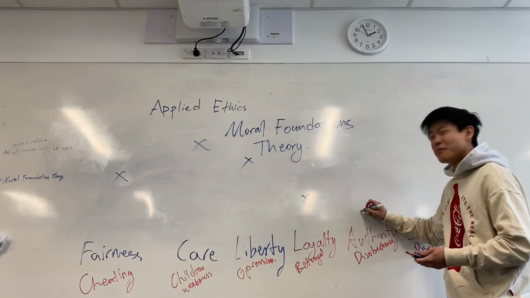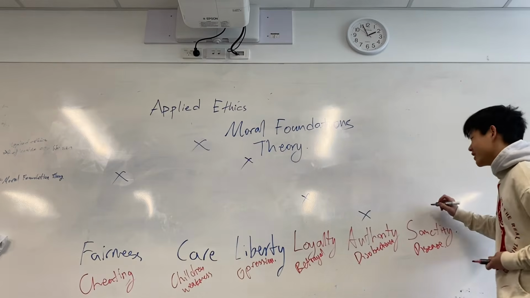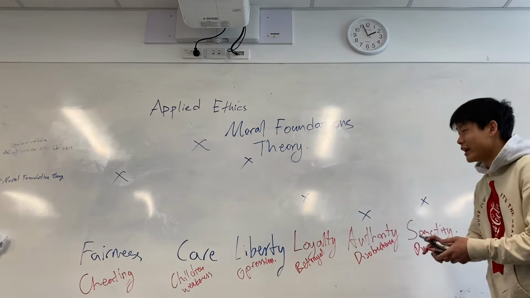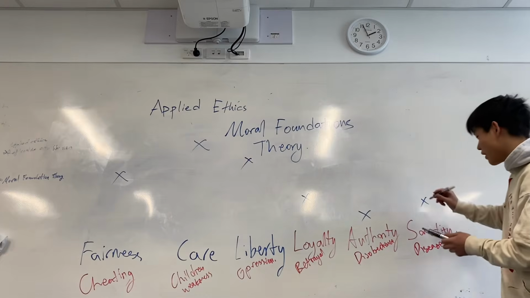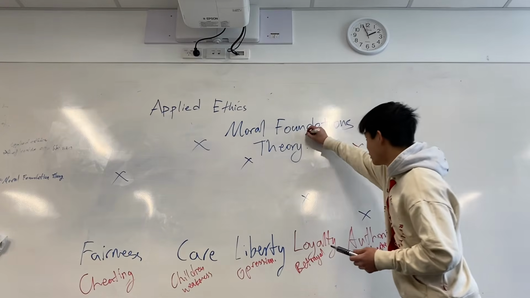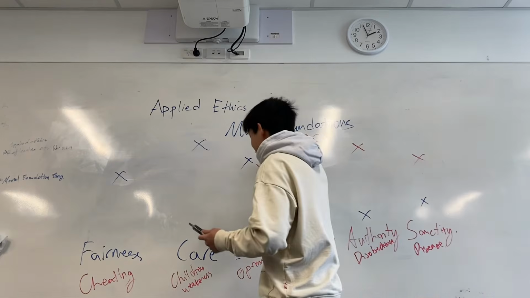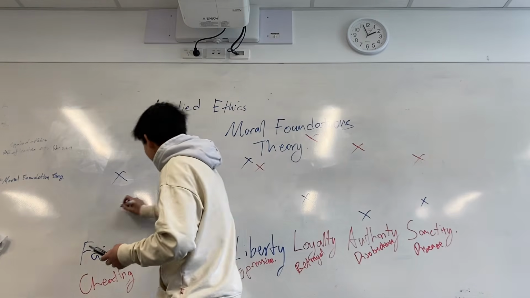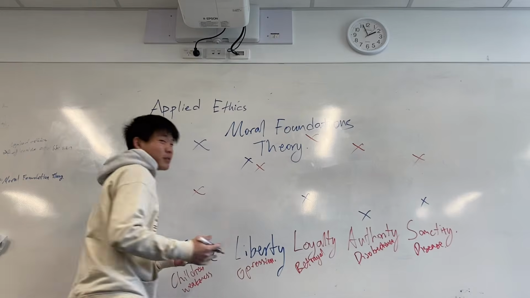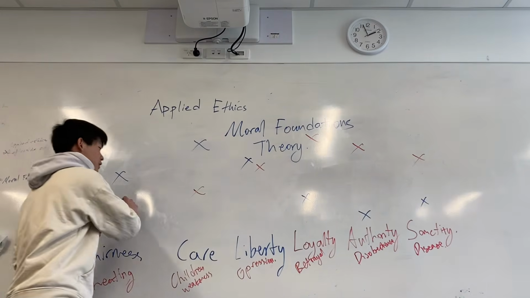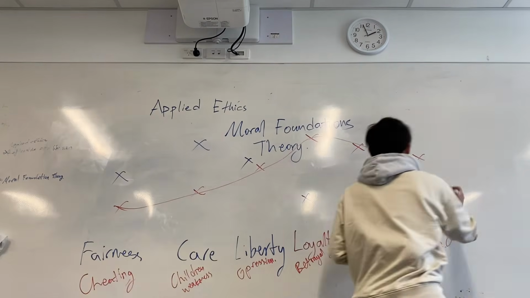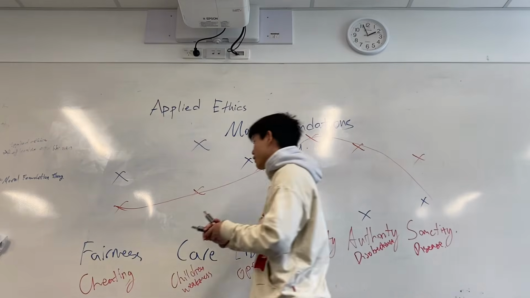And then authority, probably not very high, right? And then sanctity, also probably not very high. Meanwhile, a conservative person in the United States might value authority pretty high, loyalty probably the highest, right? Sanctity maybe up there, and then liberty, probably high as well. And then care and fairness, probably not as much, right? And so we end up with different groups valuing different things, right?